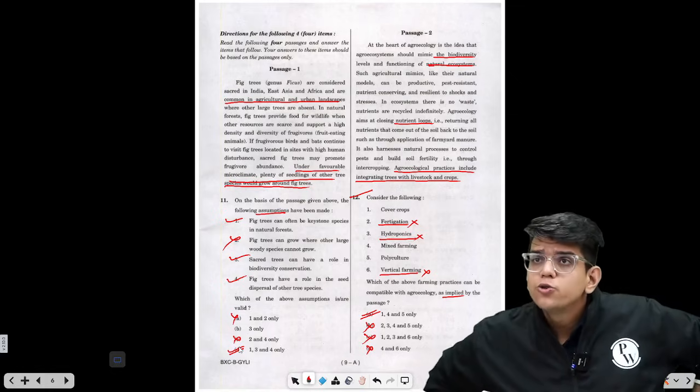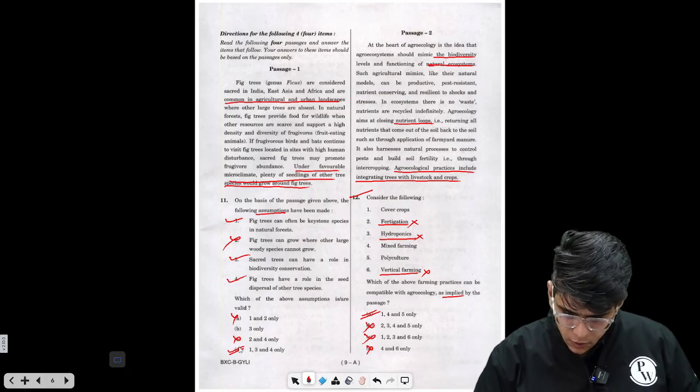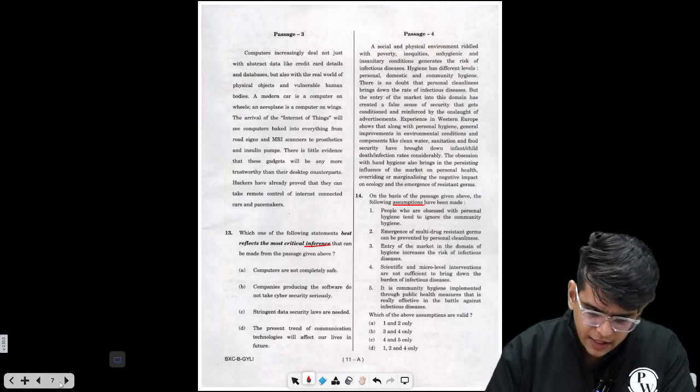Okay, this is how you should attempt your reading comprehension. We have done up to question number 12. Let's move to the next, 13. We have to find the inference.